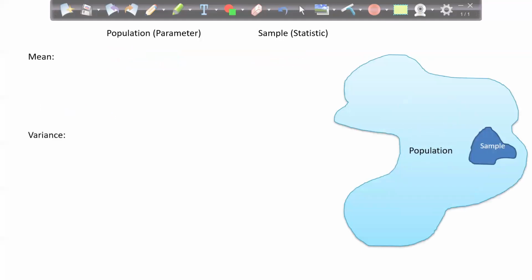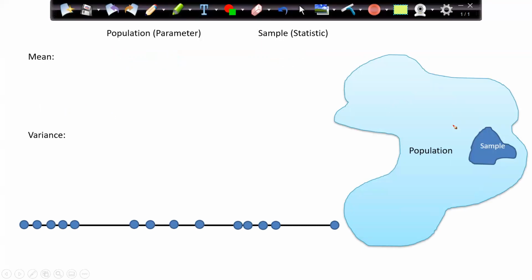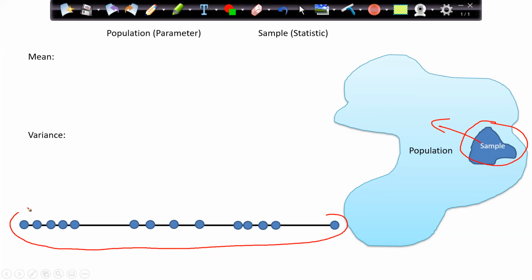This is my population, the entire light blue, and I'm taking one sample from that population. Assume that this is my entire population: 1, 2, 3, 4, 5, 6, 7, 8, 9, 10, 11, 12, 13, 14. There are 14 people in my population.